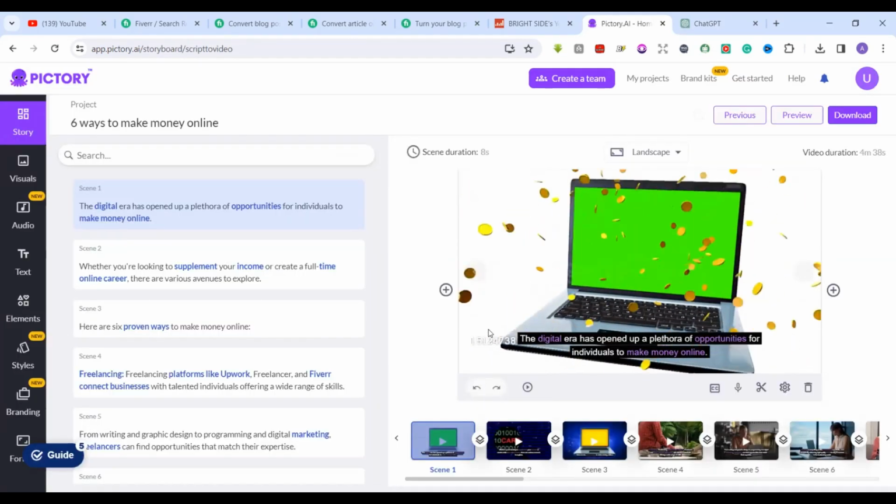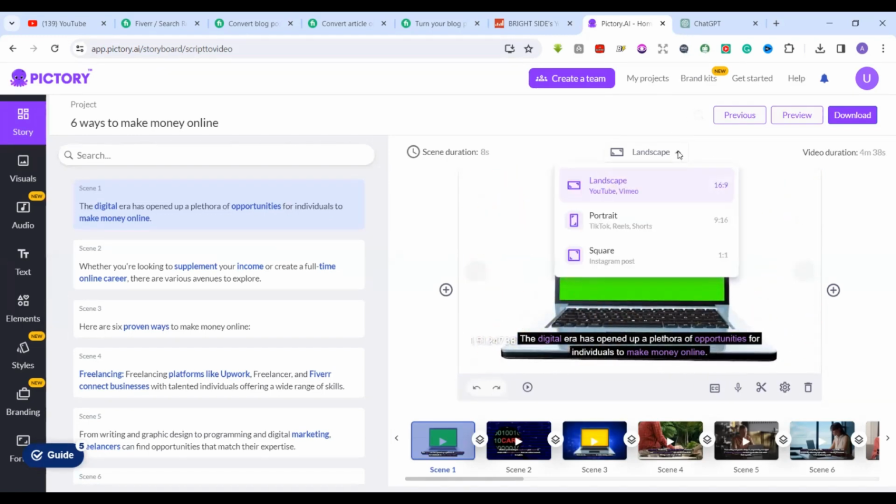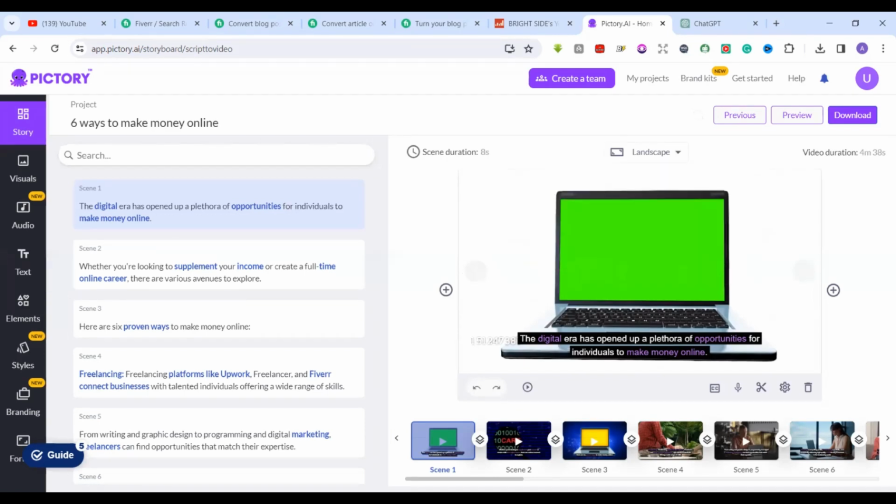The video is created. Now, what you need to do in this place is to click here. Once you click here, you select where you want your video to be uploaded. If it is YouTube, you select 16:9. If it is portrait, that is for TikTok and shorts, you select 9:16. And if it is square, that is for Instagram and the rest of them, you select 1:1. In this case, let's go with landscape, which is 16:9.